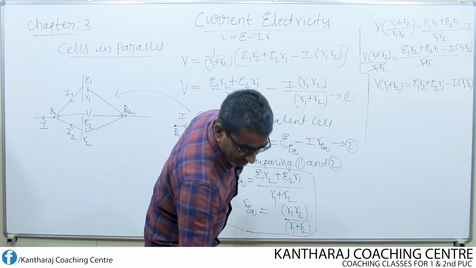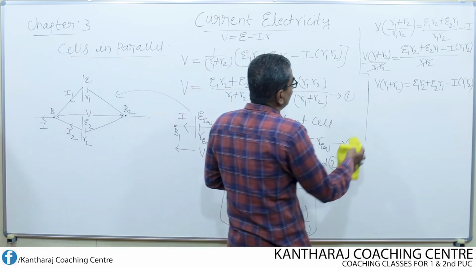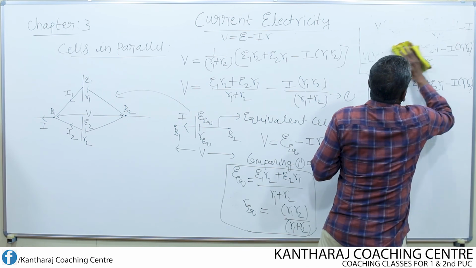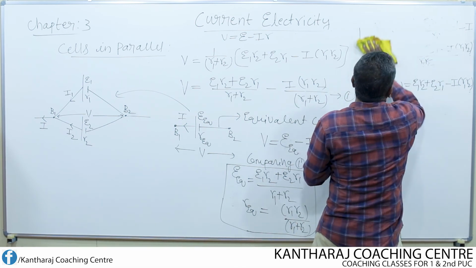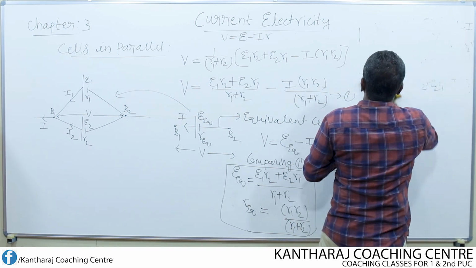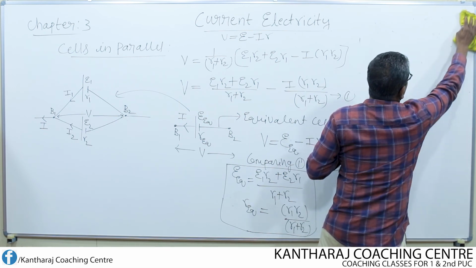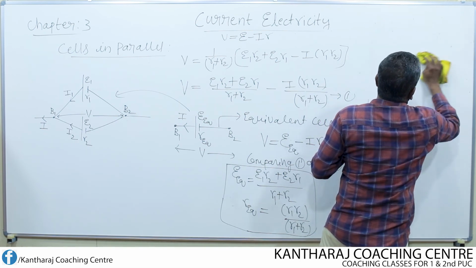Next, what I do is divide one by the other, that means E equivalent by R equivalent. If I do so, then we get one more equation. Let us find out that equation also.